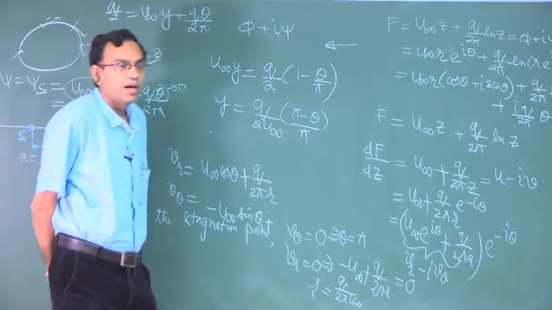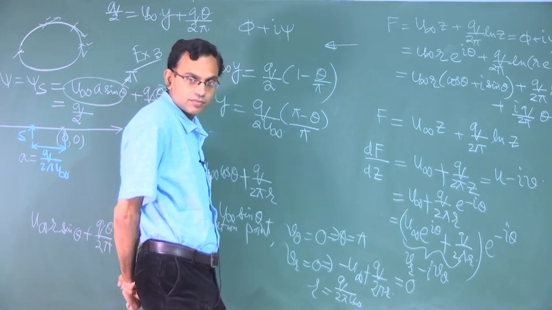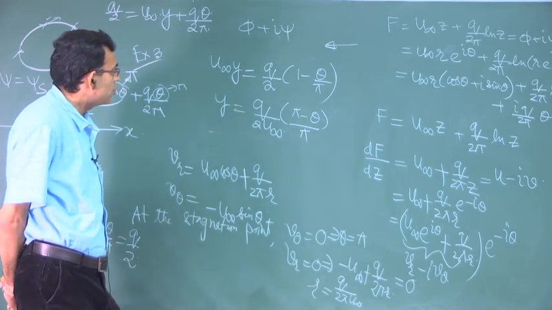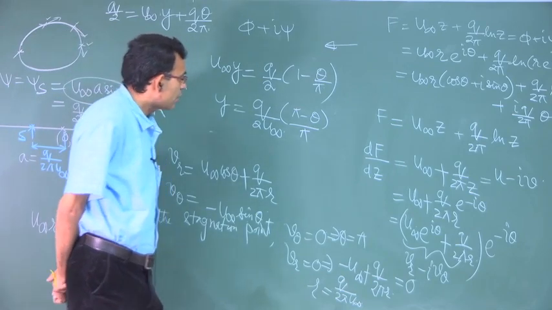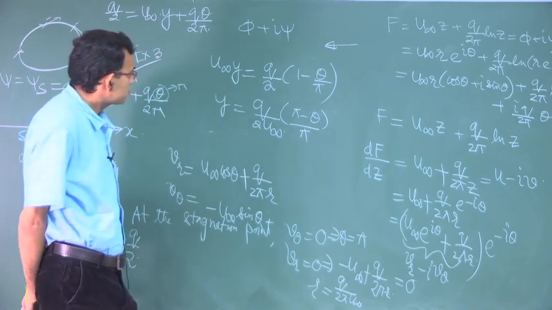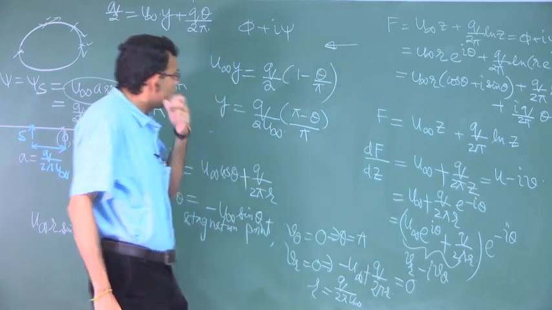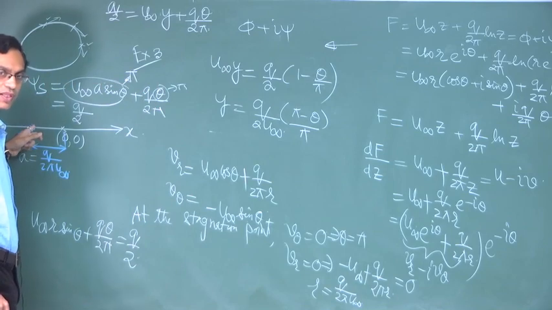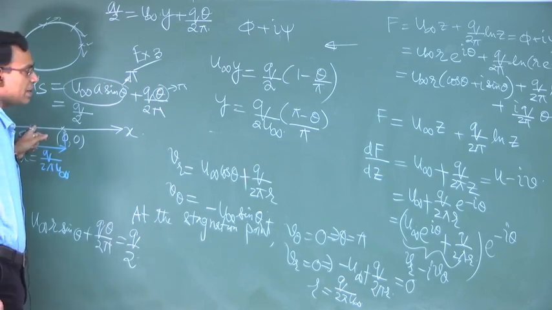So, what does it tell you actually? Substitute different values of theta. First of all, this curve passes through this point. What happens as x tends to infinity?